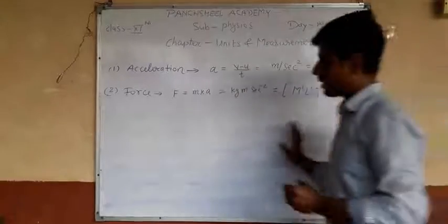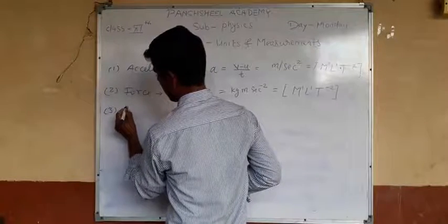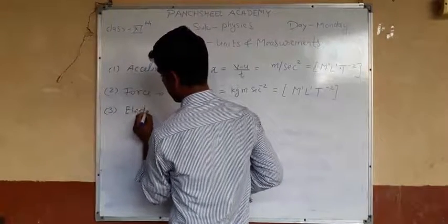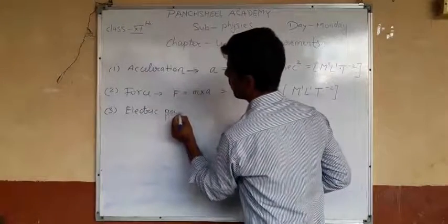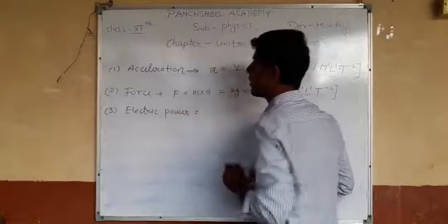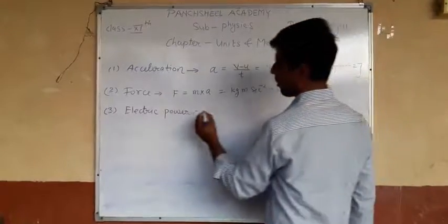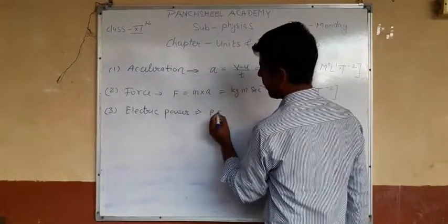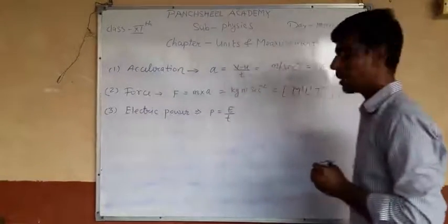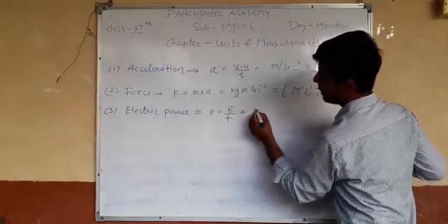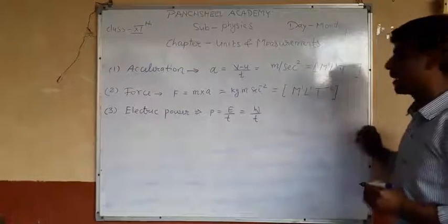We take another example, electric power. What is the formula of electric power? Electric power is energy upon time. And what is energy? Energy is the capacity to do work, so it is work upon time.